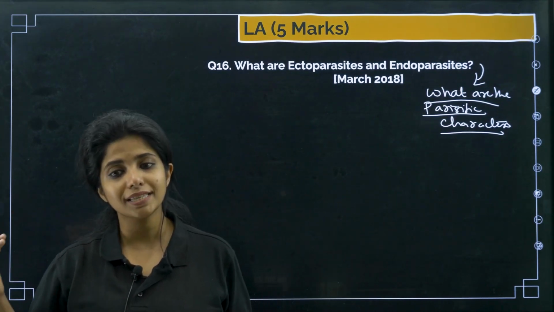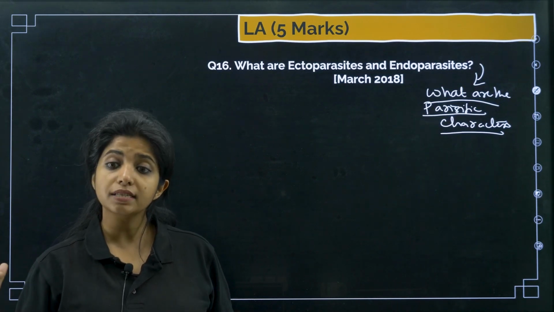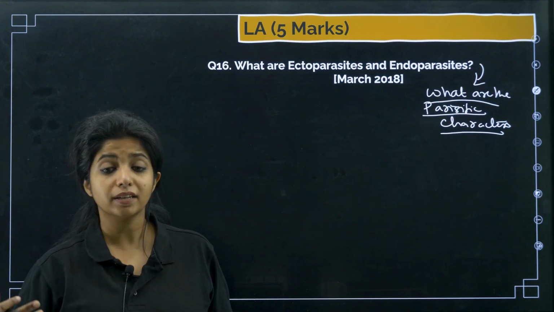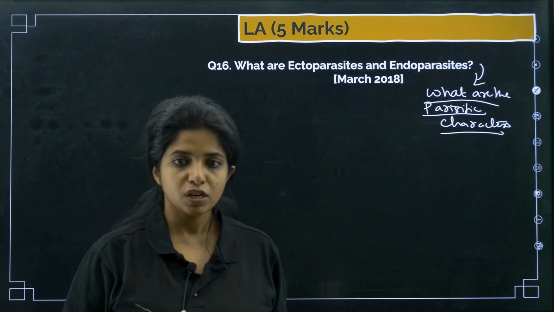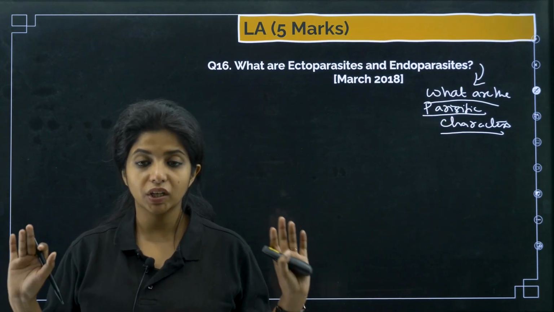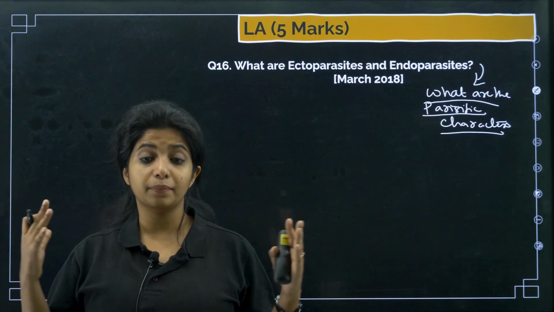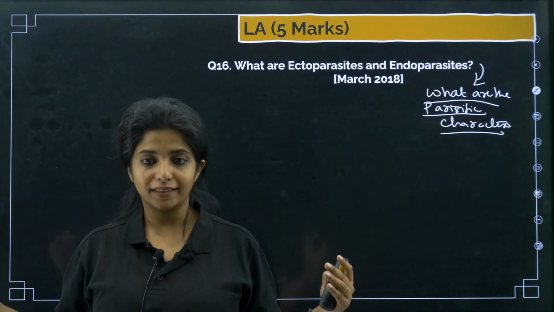Endoparasites are the ones that live inside the body of the host. Now, what are certain parasitic characters that parasites have evolved to stay inside the body? They do not have legs and all, so that they can easily move around.